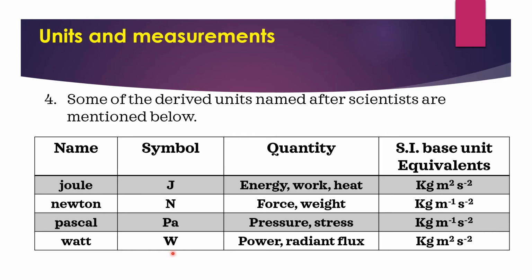Next, watt. This is also one of the famous scientist names, watt. Symbol W. We are using the symbol for power and radiant flux. The unit of power is watt.